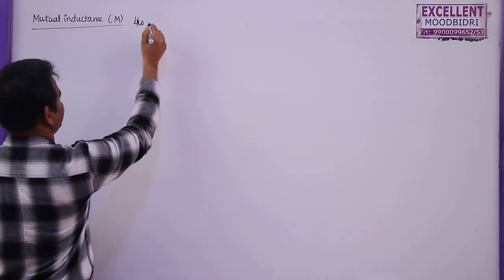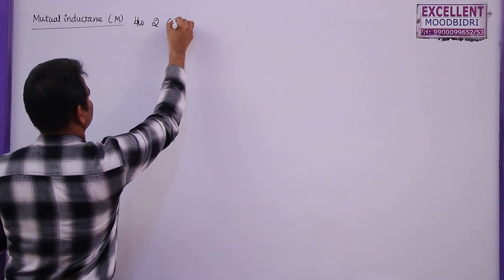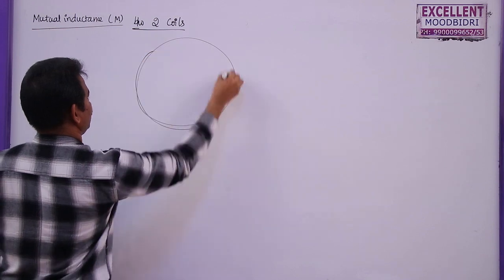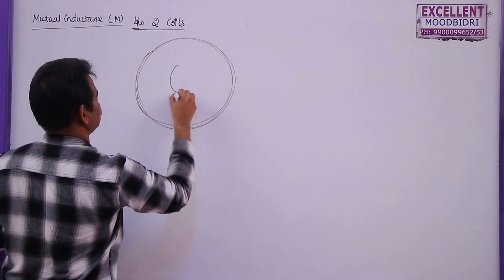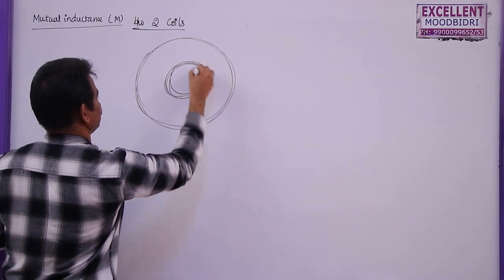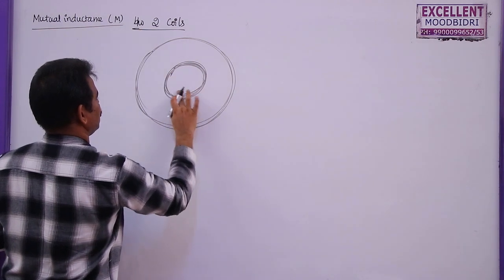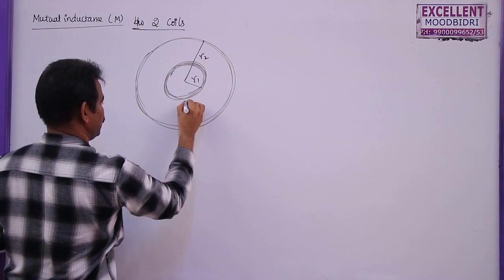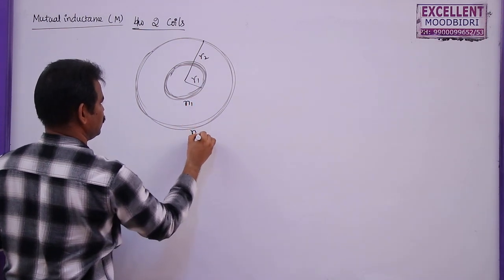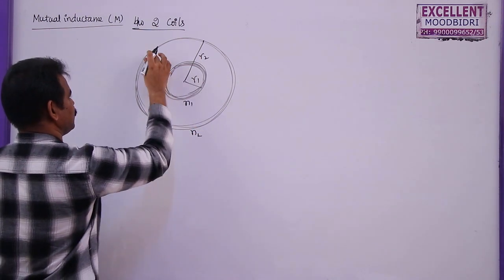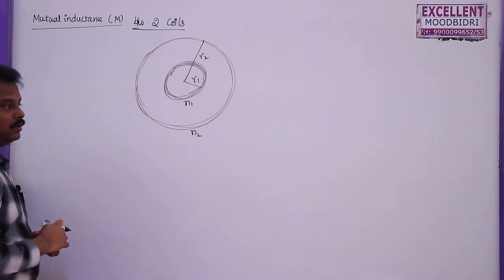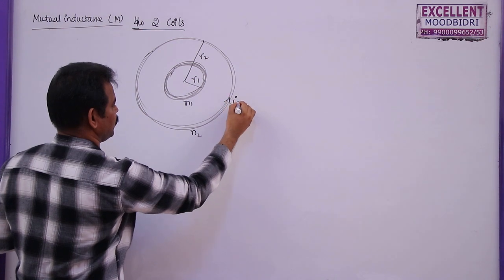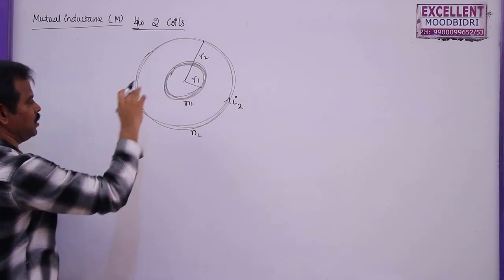Mutual inductance between two coils. So let me take two coils here. This is the first coil and this is the second coil. The radius of the inner one is, let us say, R1 and this is R2. Number of turns are N1 and N2. Now let us say some current is passing through this one. Whether current is passing through this one or this one, no problem, but let me take the current passing through the outer coil here.